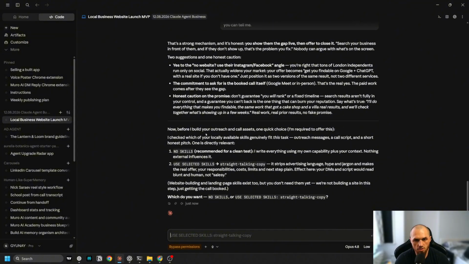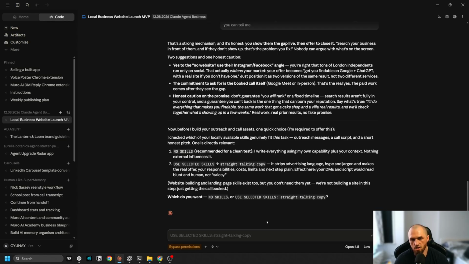So now before I build your outreach and call assets, one quick choice. I'm required to offer this. I checked which local available skills genuinely fit the task, outreach messages and etc. So no skills recommended for a clean test. I will write everything using my own capabilities and etc. And this is the skill that I have inputted straight away in the agent that you can use. It strips advertising language, hype and jargon and makes the real offer, your responsibilities, cost limits and next step plain. Effect here, your DM script would read blunt and human, not salesy.